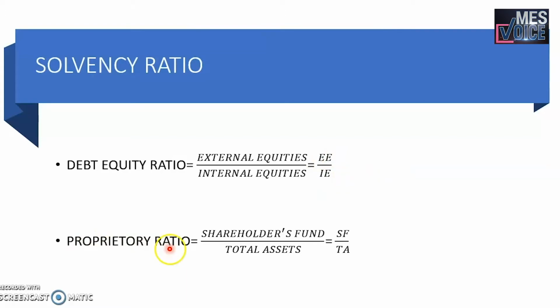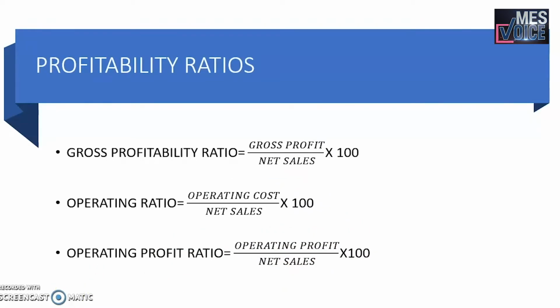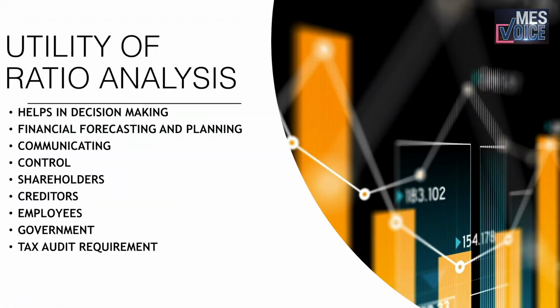Then we have the proprietary ratio, that is shareholders fund divided by total assets. Proprietary ratio is the ratio of shareholders fund to total assets. Shareholders fund is the same as internal equity. Then we have the profitability ratios, but as I told you, we'll keep them for our next session. We have the gross profitability ratio, the operating ratio, and the operating profit ratio, all of which relate profits to sales.